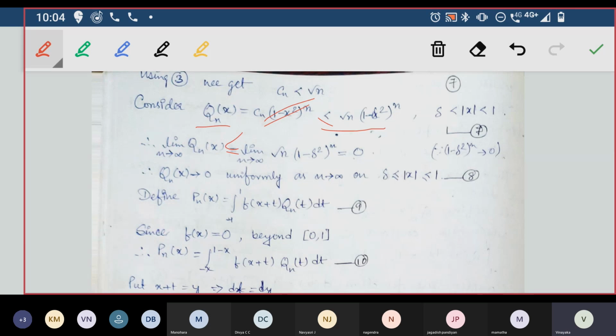As I already told, delta square will be a value less than 1. So 1 minus delta square, once again a value less than 1 itself.